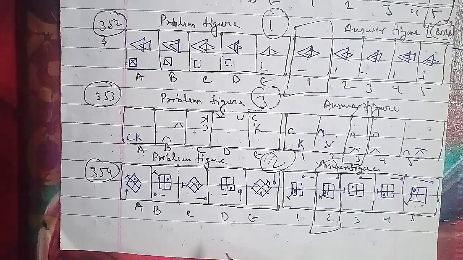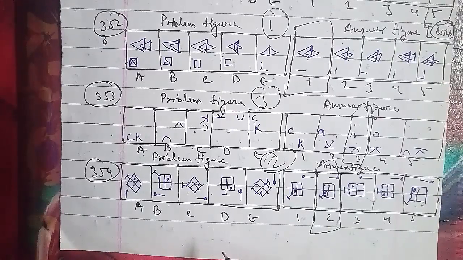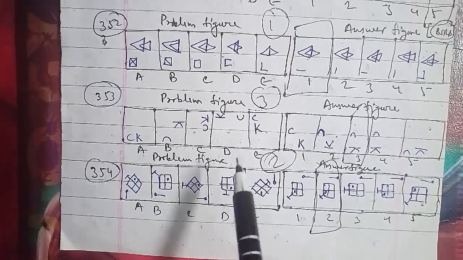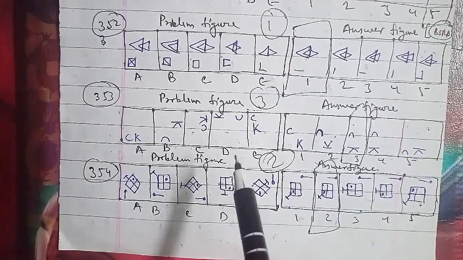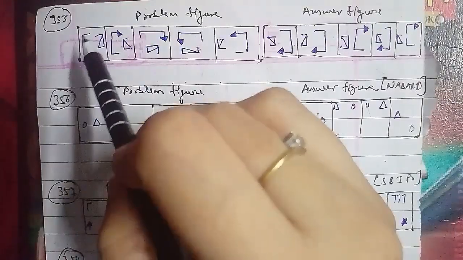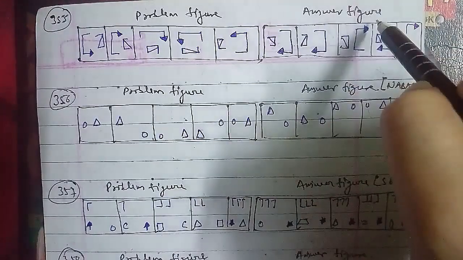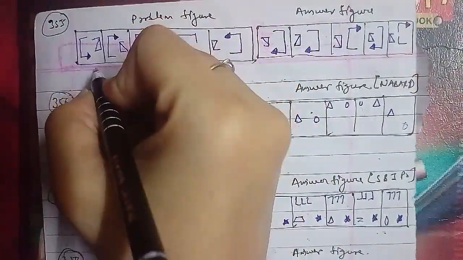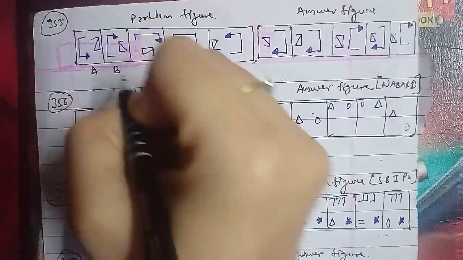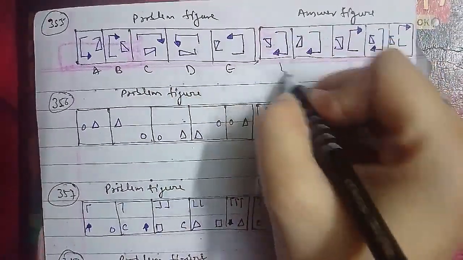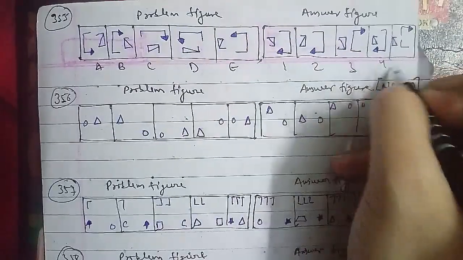Let's go ahead with another one, that is the 355th question of the session. These were the problem figures and these were the answer figures, named as figures A, B, C, D and E, and for the answer figures we have 1, 2, 3, 4 and 5.